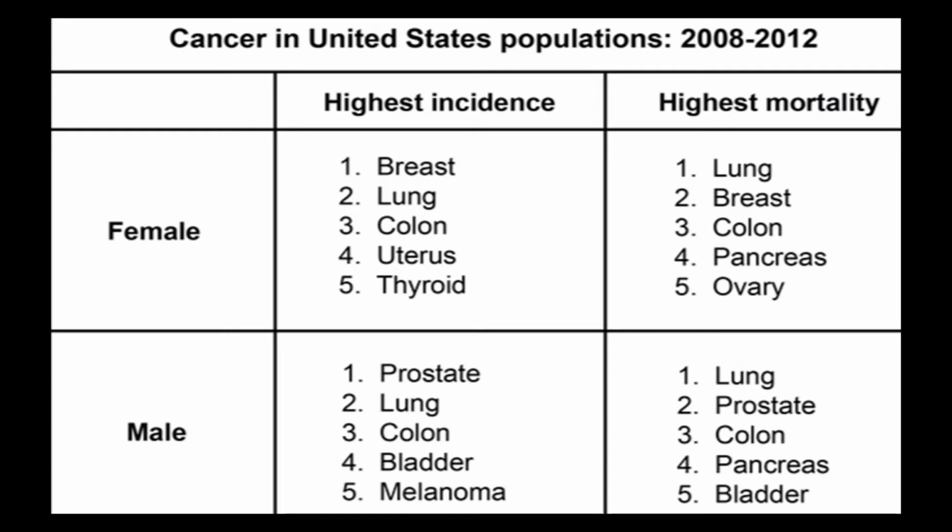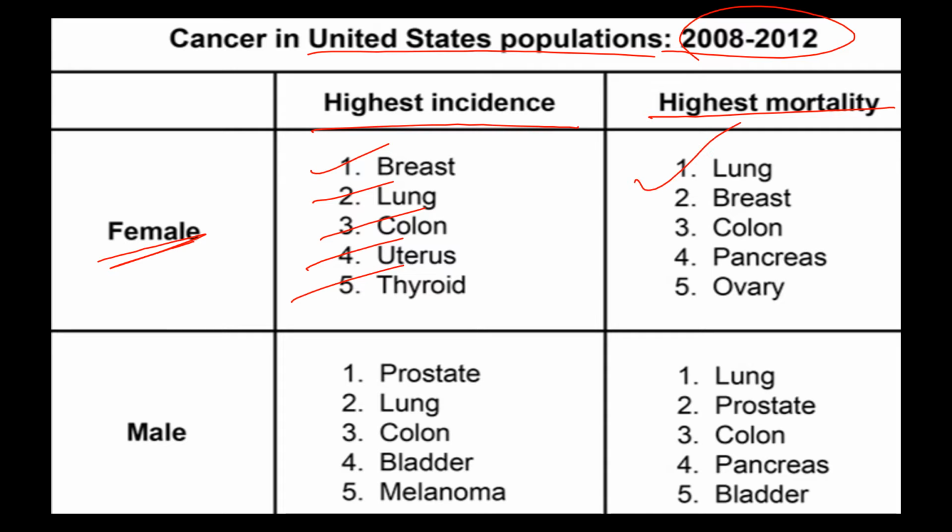This table demonstrates the cancer in US populations from 2008 to 2012. The highest incidence for female is breast cancer, second lung, then third colon, fourth uterus, and fifth thyroid, whereas highest mortality cancers include first lung, then the breast, then colon, fourth pancreas, and then ovary. For males, the highest incidence cancers include prostate, lung, colon, bladder, melanoma, whereas highest mortality cancers are firstly the lung, then the prostate, then colon, then the pancreas, and then bladder.